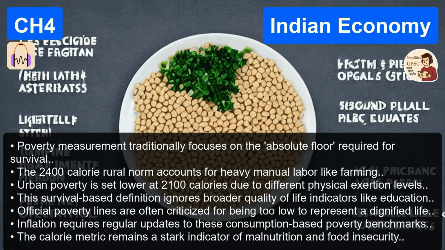How does that compare globally, though? I know the World Bank has its own yardstick that everyone talks about.